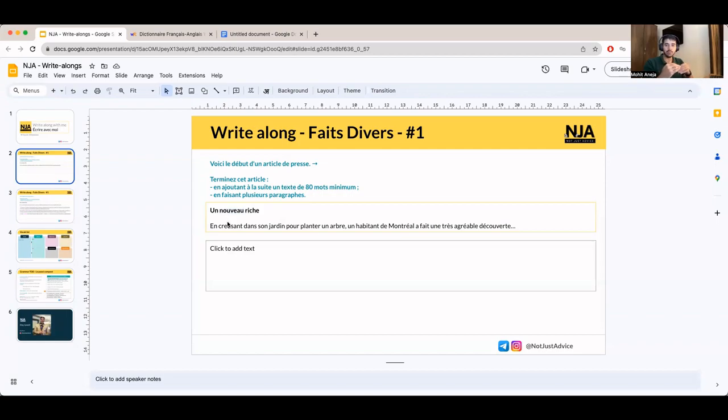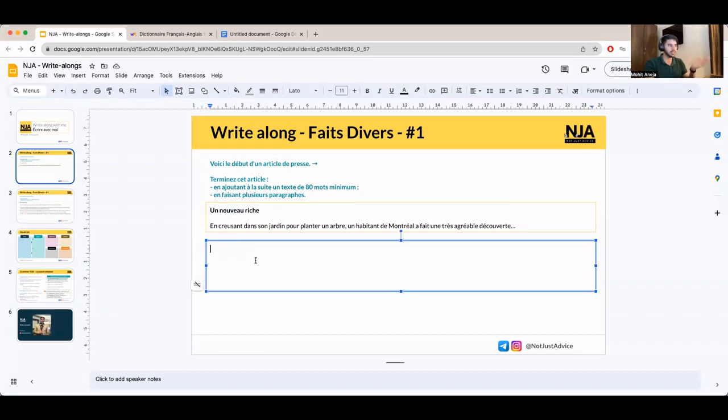Of course, there could be multiple storylines possible according to your creativity, your thinking, but let's just start by saying, okay, he made the discovery, let's say when he saw, quand il a vu quelque chose de brillant par terre. And here I'm saying when he saw something shiny on the ground. Okay? Quand il a vu quelque chose de brillant par terre.